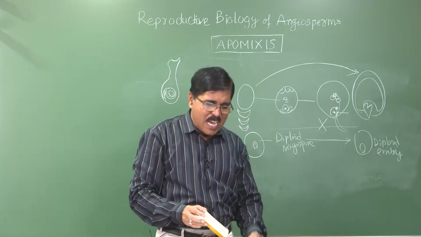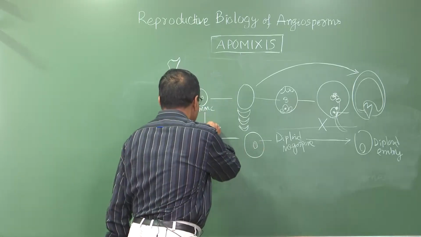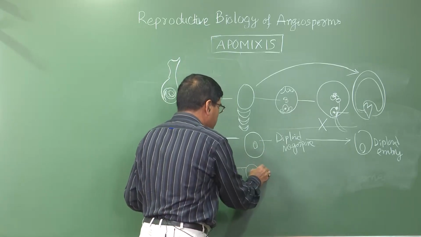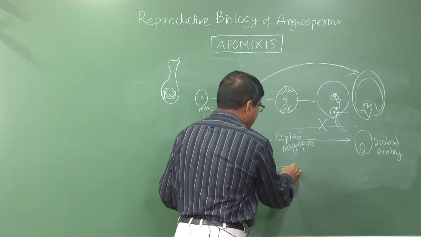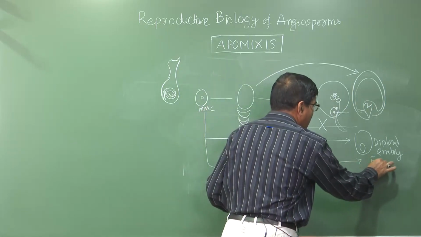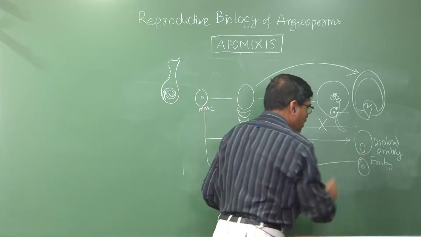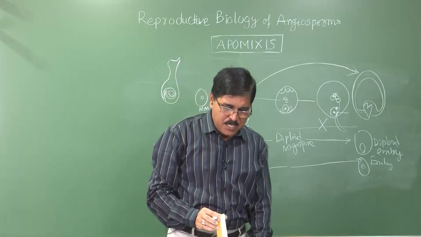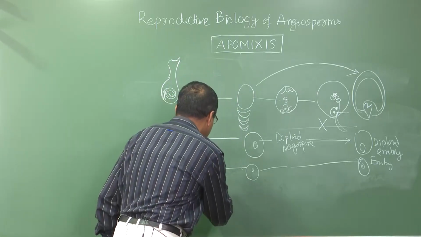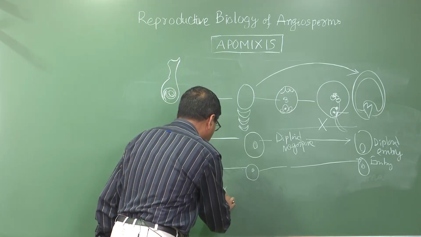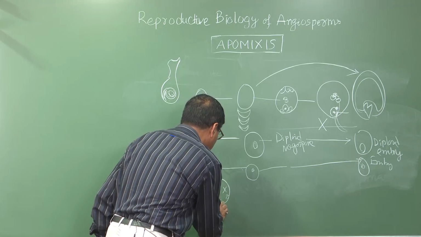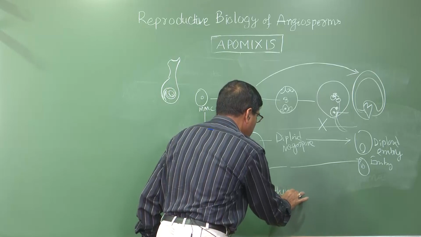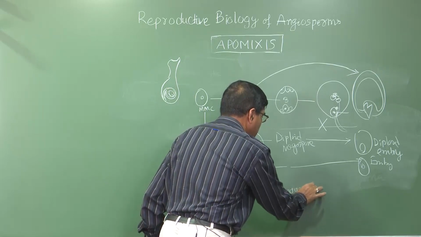And sometimes there is apospory. Apospory means this spore, this megaspore, it may form the embryo. And sometimes you will find parthenogenesis. Parthenogenesis happens when the megaspore mother cell is not functioning, other cells of the gametophyte or sporophyte form into the embryo by parthenogenesis.